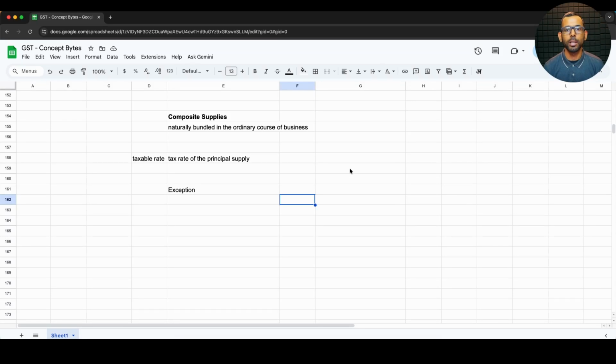In this discussion, let us quickly talk about a situation where even though it is a composite supply, the tax will be charged at multiple different rates. Let us see first of all what is a composite supply. A composite supply is a situation where two or more goods or services are combined together and supplied together.